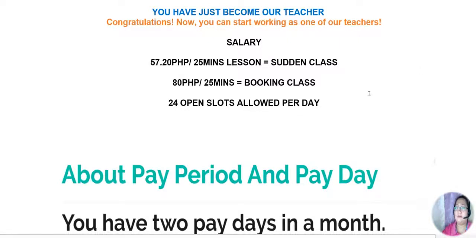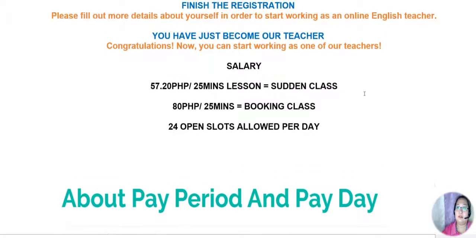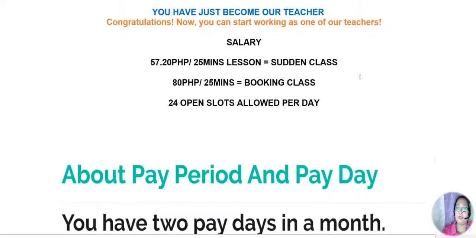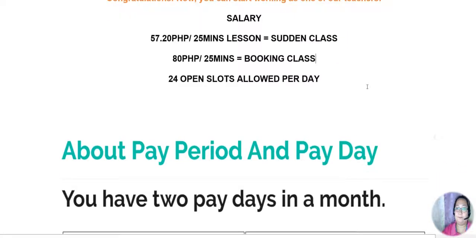Anytime in a day, you can open your slots and you're allowed to open 24 slots. Nativecamp has two classes. I mean, they have the sudden class and the booking class. But here, most probably you can have a sudden class as always because you just need to go on standby, especially if you just want to teach on your availability. So, sudden class is the most popular.